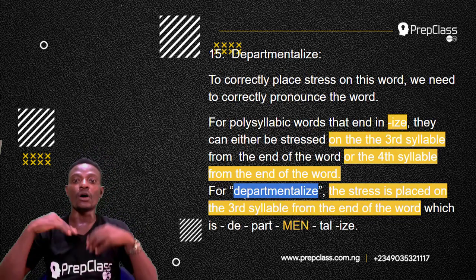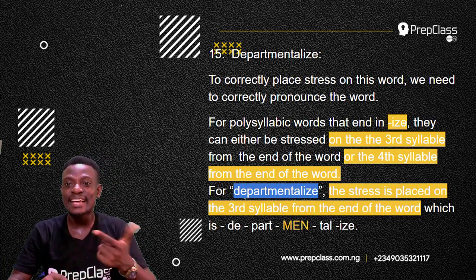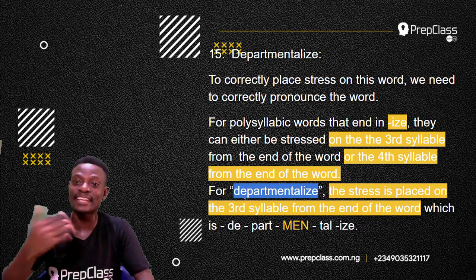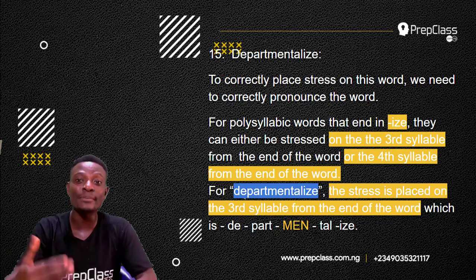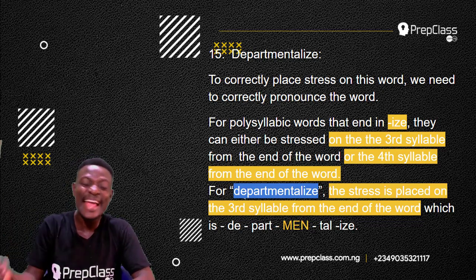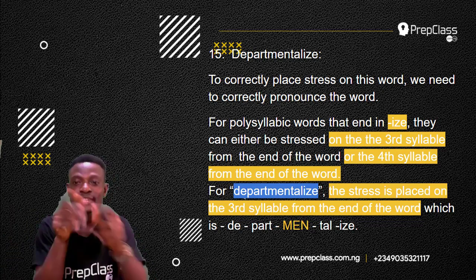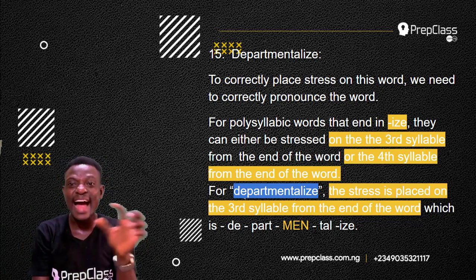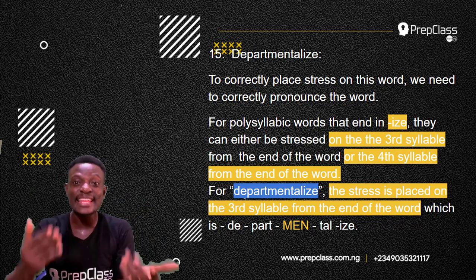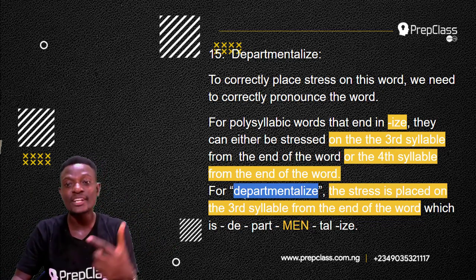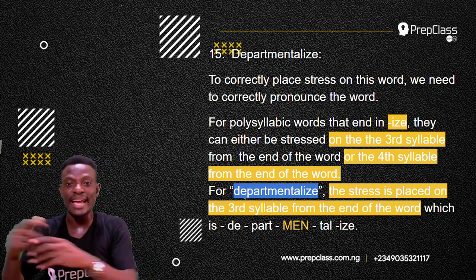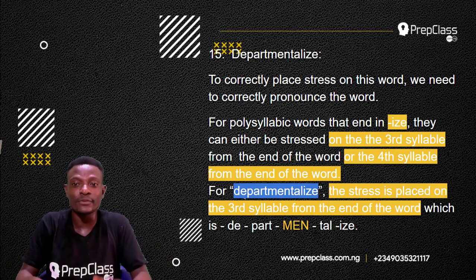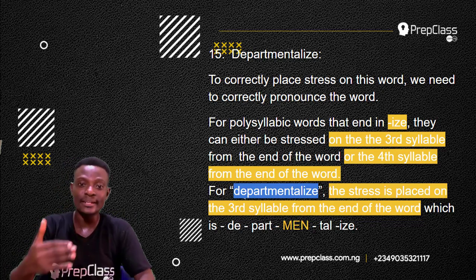Now, for polysyllabic words that end in IZE, ize, they can either be stressed on the third syllable from the end of the word or the fourth syllable from the end of the word. For departmentalize, the stress is placed on the third syllable from the end of the word, which is men.